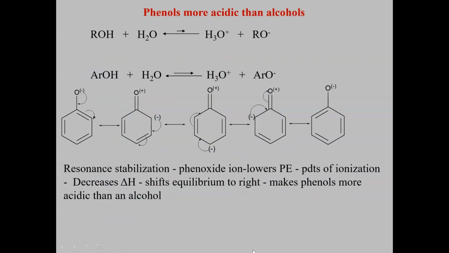Let us look at how it can act as an acid. ROH can donate the H+ to H2O and it becomes RO−. ArOH can donate the hydrogen to water and gives us ArO−. This excess electron density on the oxygen is distributed along the phenyl ring system. These electrons move over here and form the double bond, and carbon has to maintain its tetravalency, so these electrons are kicked off to the next carbon.